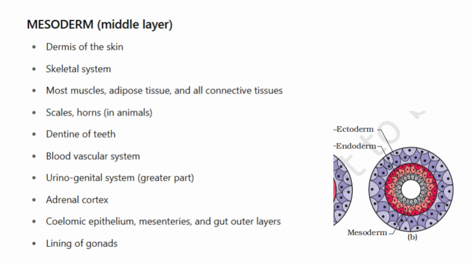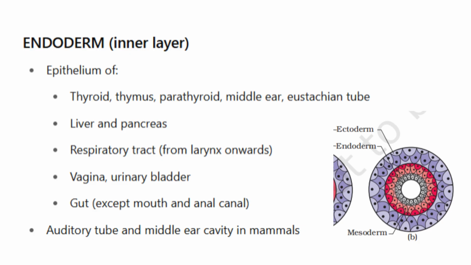The blood vascular system, including the heart, arteries, veins, and blood, arises here. The urinogenital system, including kidneys and reproductive organs. The adrenal cortex, another important endocrine gland. Structures like coelomic epithelium, mesenteries, and the outer layers of the gut. It also contributes to the lining of gonads, which produce gametes.